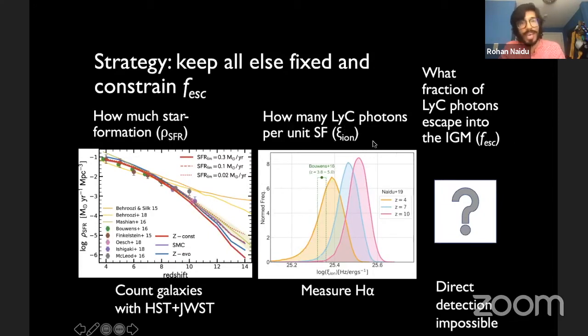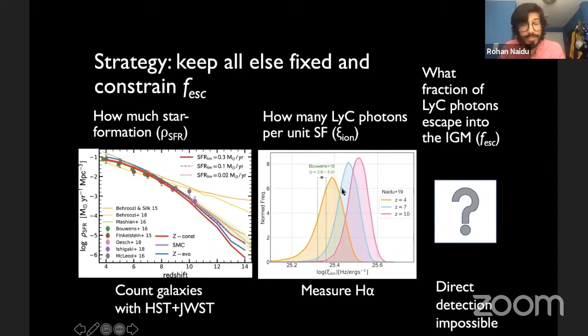How many of these ionizing photons are actually making it out into the intergalactic medium to reionize it? One thing I'd like you to pay attention to is, in this particular figure of the evolution of ρSFR, our model very naturally reproduces this sharp drop in the star formation density at high redshifts, and that'll become important in a second.